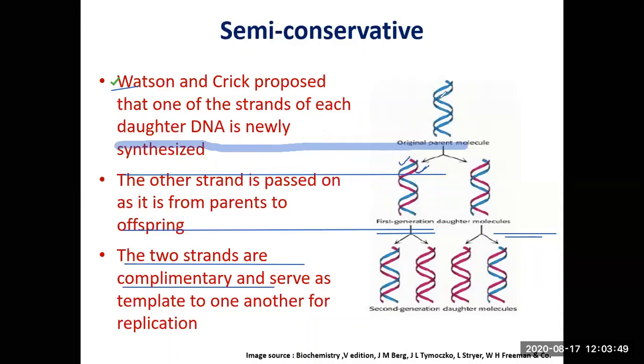The parental strand is passed on as it is from parents to offspring. See, very important, this is what is meant by semi-conservative replication. Every time the DNA replicates, of the 2 strands, 1 strand is passed on from parent to offspring as it is, and the other strand is newly synthesized. That is called the newly synthesized strand. This is what is called the semi-conservative mode of replication.